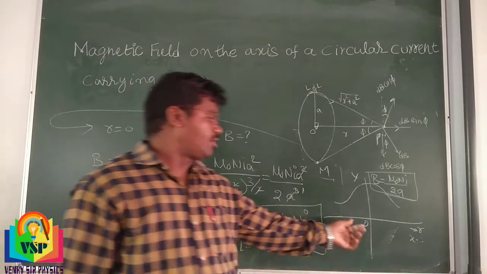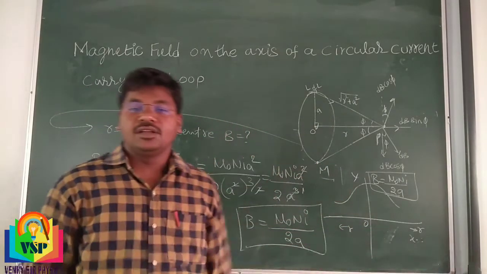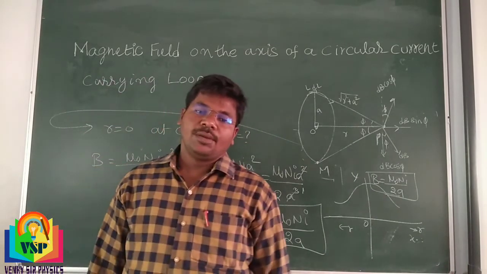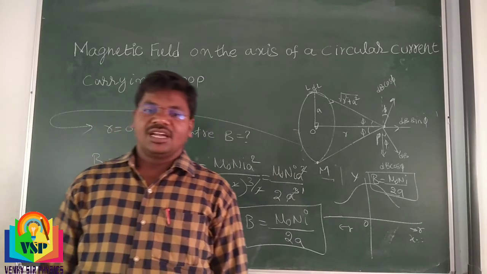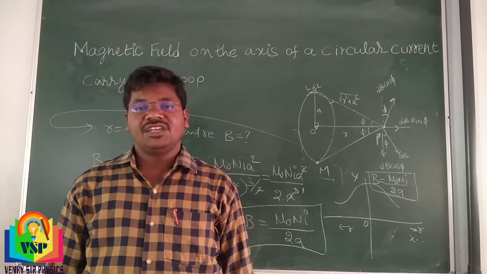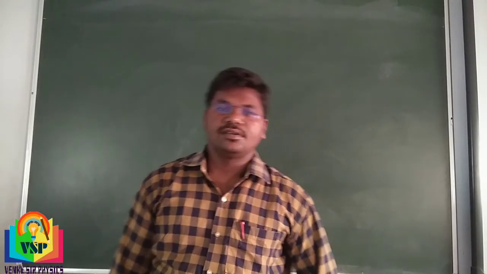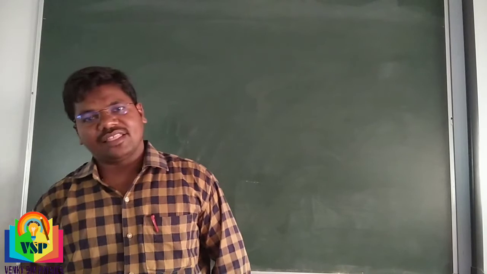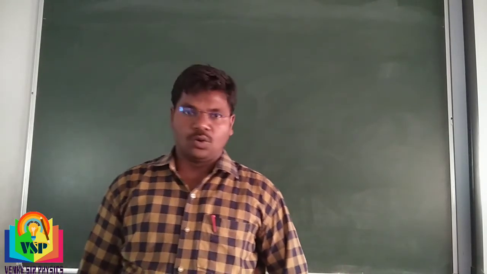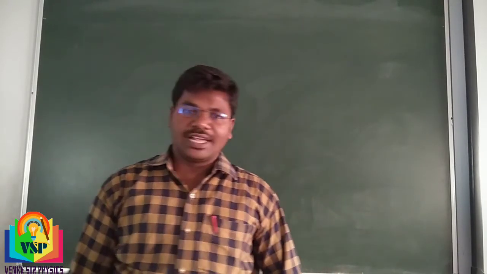So from the center of the circle, we can get the magnetic field B is equal to mu naught N into I divided by 2A, which is a very important derivation for board exams. Summary of magnetic field on the axis of a circular current carrying loop. Okay, understand, which is very important for board exams.